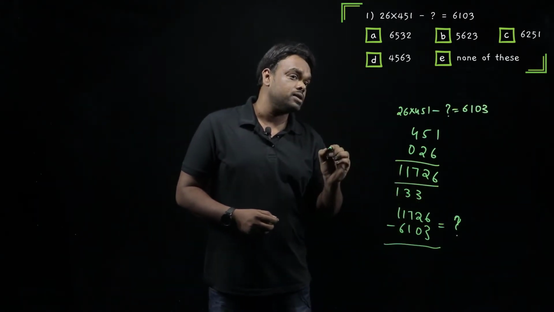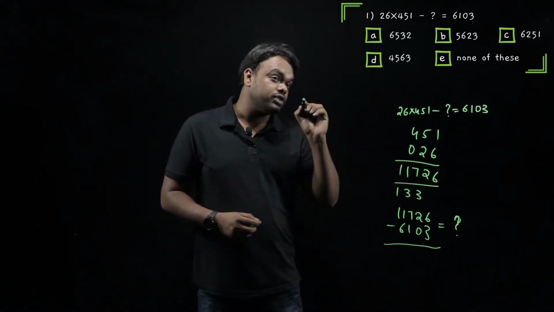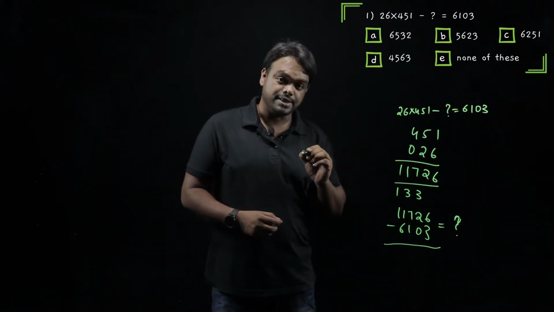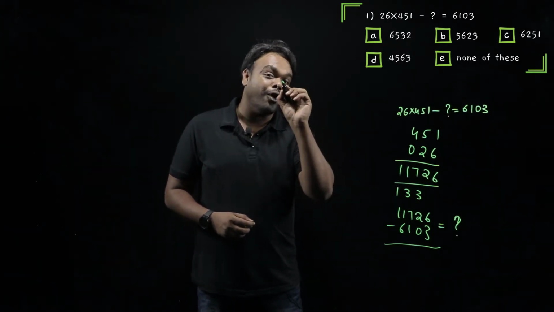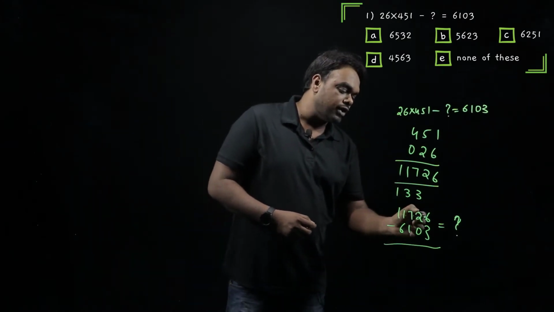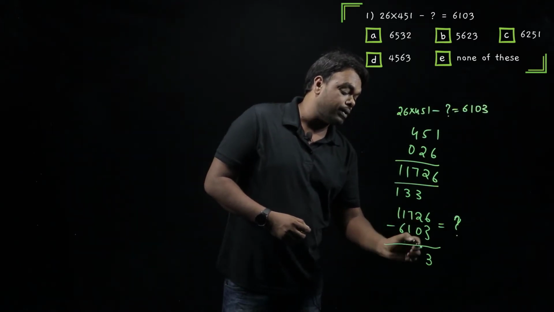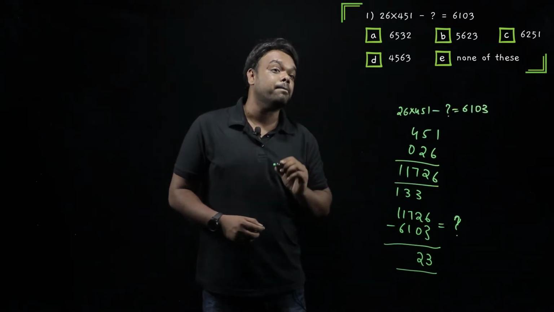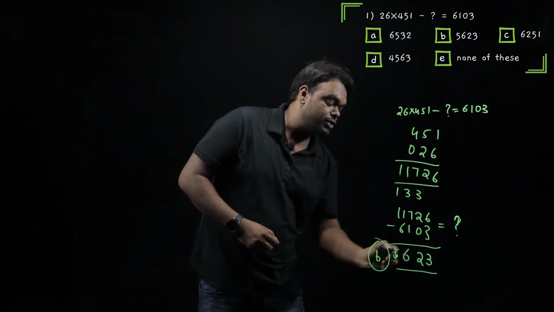If you look at these options, 2, 3, 1, 3. In 2 options, we have 3 in the last digit, right? So it means we have to solve for the tens digit as well. So, 32, 23, 51, 63. Yes, in all the options, the last 2 digits are different. So let us go. If I subtract here, I'll get 3 here. And if I subtract 0 from 2, I'll get a 2. 23. Which option is having 23 in that? Option B. The answer should be 5623.